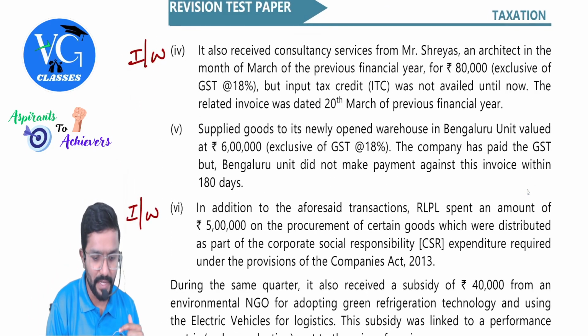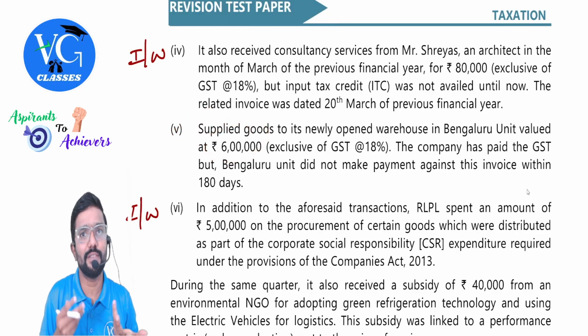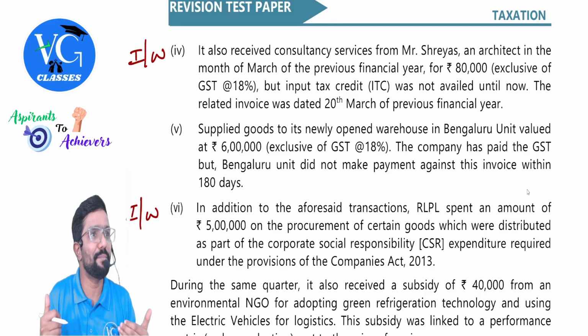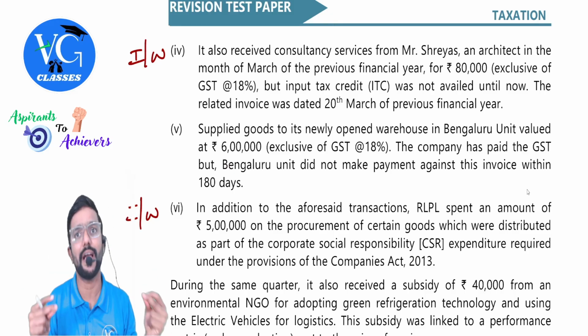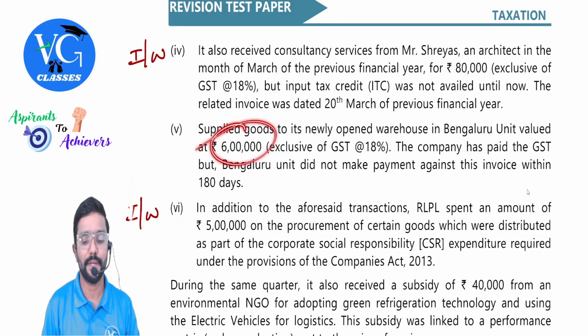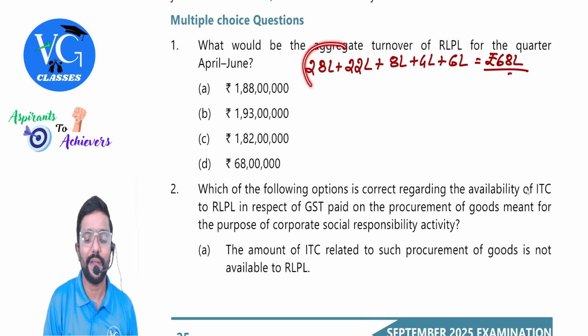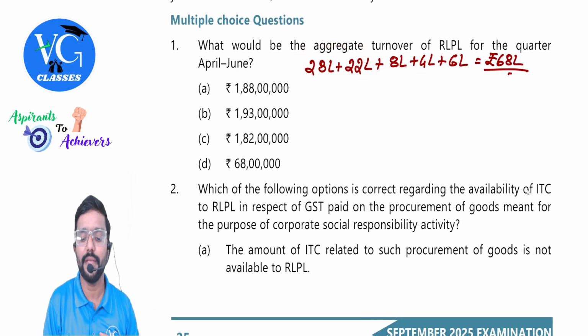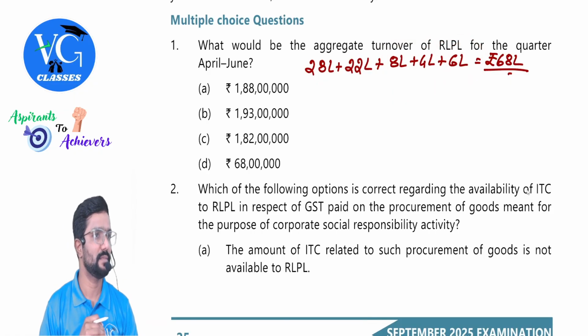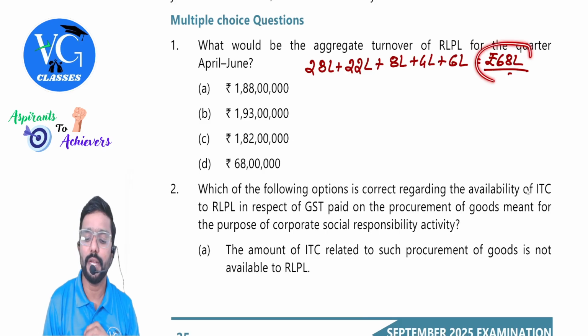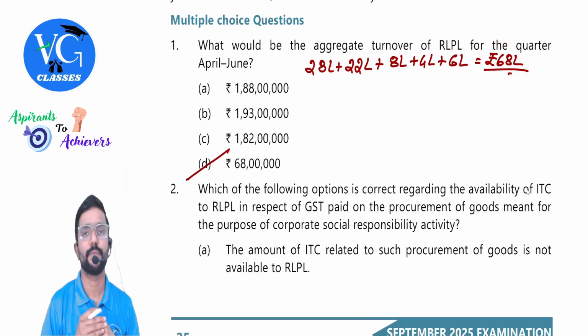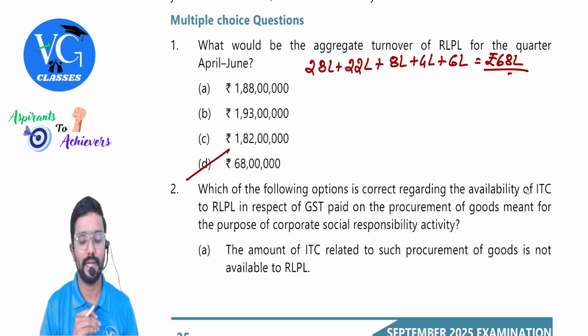Next. One more outward was there. Here, 6 lakh. Sir, should we take this also? Yes, interstate supply under one PAN, even though it is between distinct persons, we have to take. So 6 lakh here. So totally it comes to how much, guys? 28 plus 22 taxable outward supply, 8 plus 4 exempt supply. This is supply between distinct persons under one PAN. So totally 68 lakh. 68 lakh, guys.